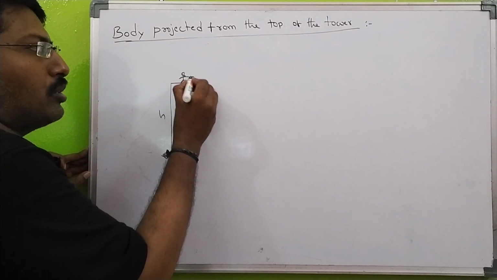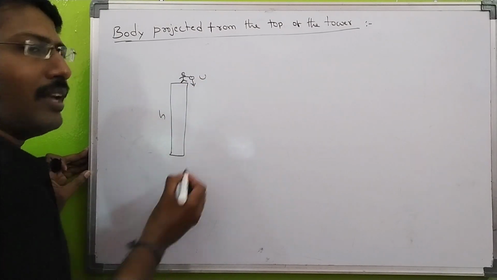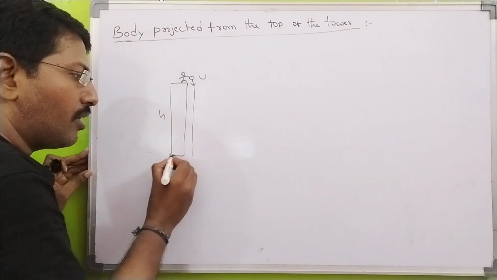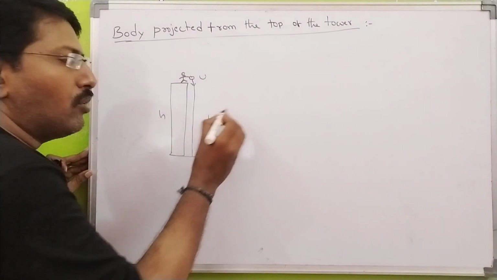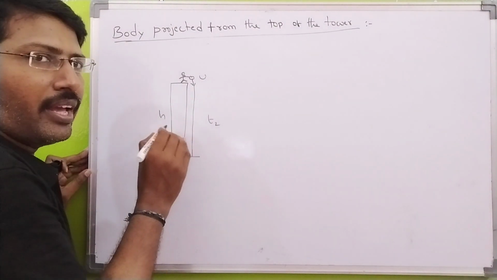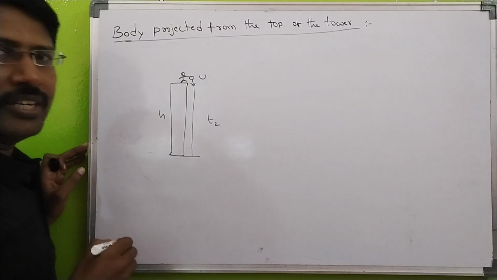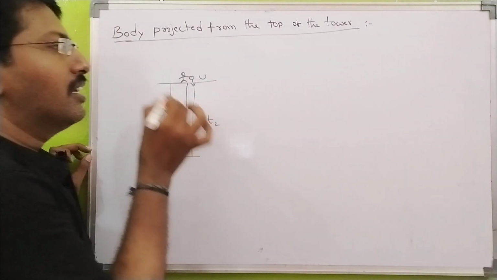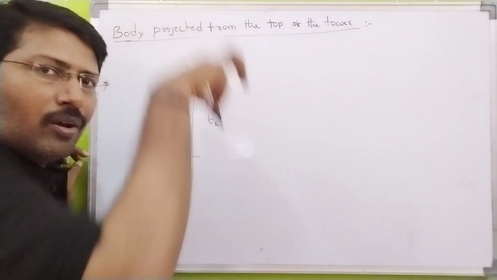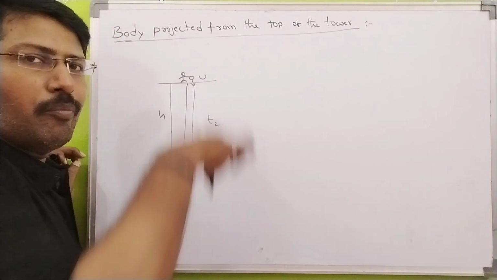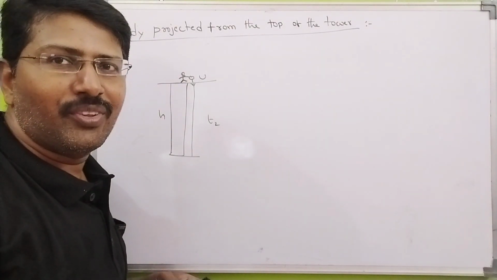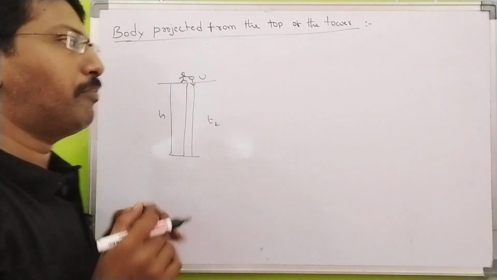And this fellow throws the ball with initial velocity u. When the stone reaches the ground, after t2 seconds. Okay. Now, what are the conditions? You should remember this: where this fellow stands, you take the origin. Below the origin, that means the downward direction, you take the minus value. Above the origin, you take the plus value.